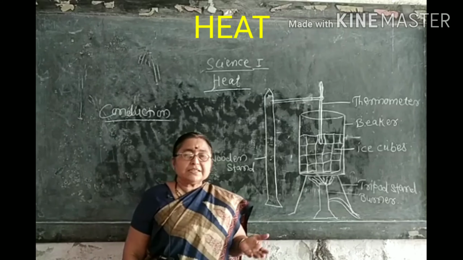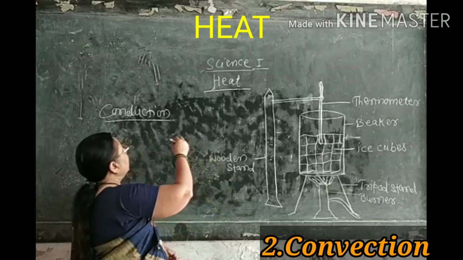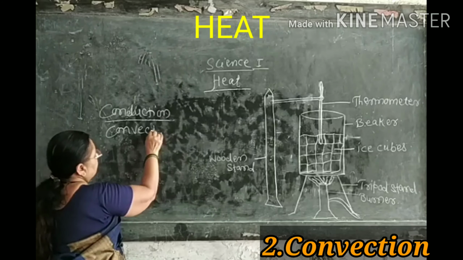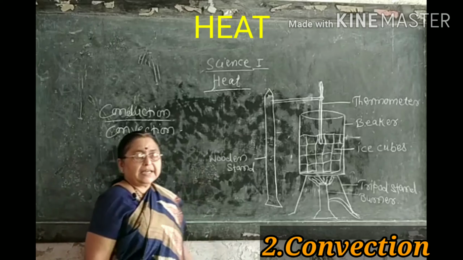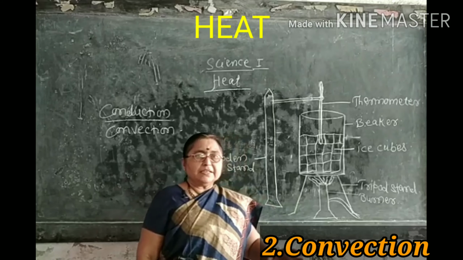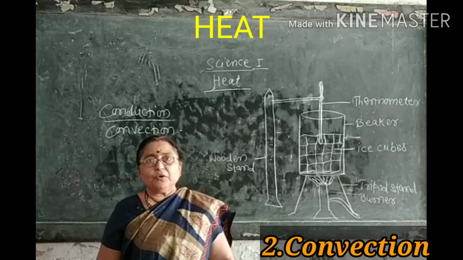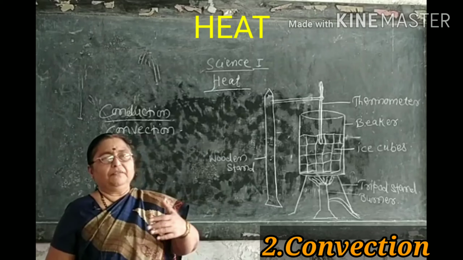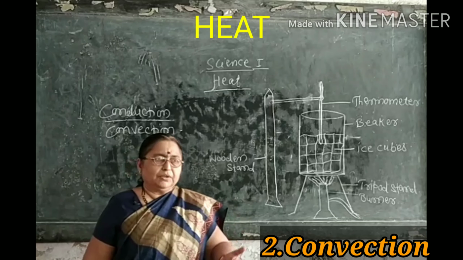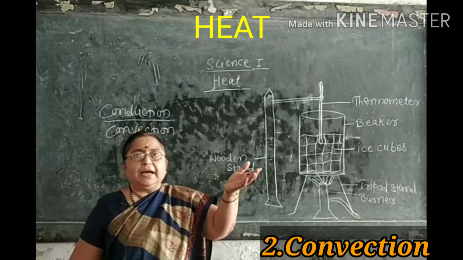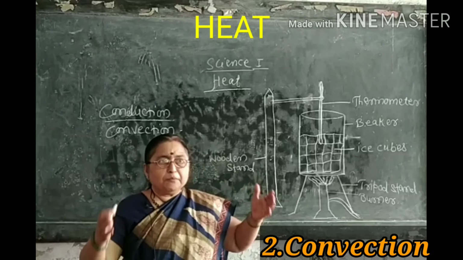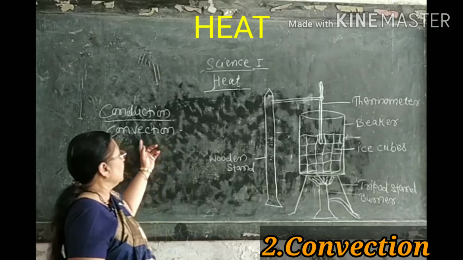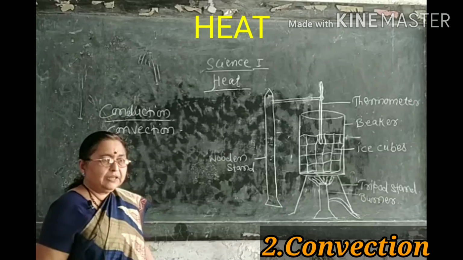The second way of transfer of heat is convection. It is the characteristic of liquid substances. In this, currents are formed. We have studied that heated water currents come upside, and this place is taken by cold water which comes downside. This is called convection, and it is the characteristic of liquid substances.